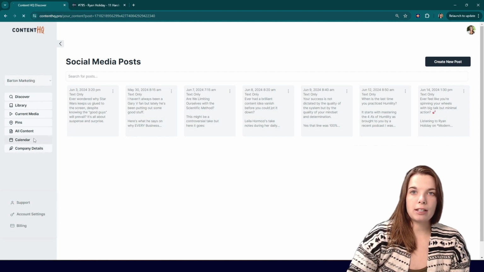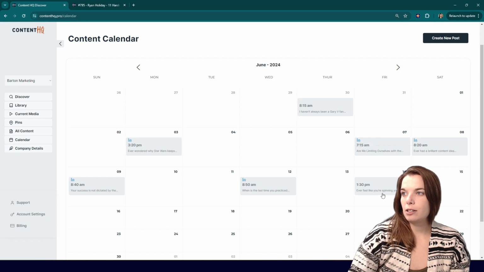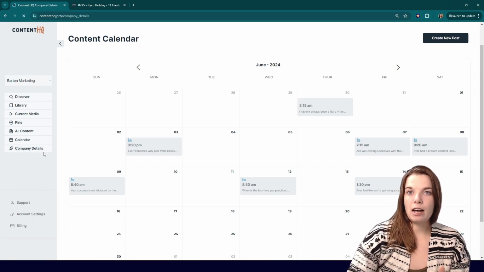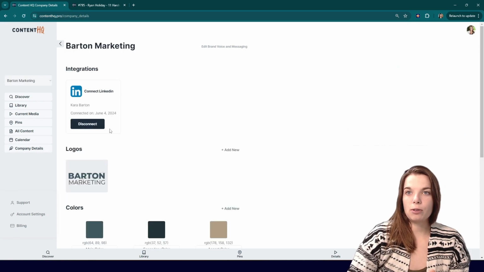We can always see all of our scheduled posts from our calendar here. So whatever's coming up next, we can see that too. And we can see what platforms they're going out to. So right now it's just connected for LinkedIn. In the future, we'll have more platforms too. And then if you do need to connect your LinkedIn or update your settings, you can do that here too. So when you first log in, this will be a connect button, and then you can connect your own LinkedIn in there. It'll take you through a process to do that.